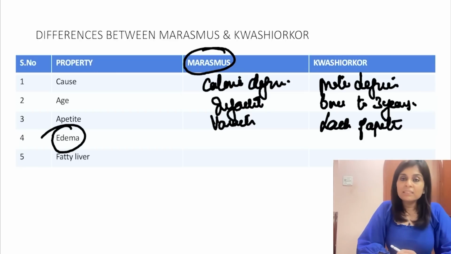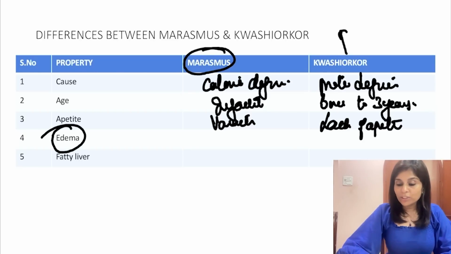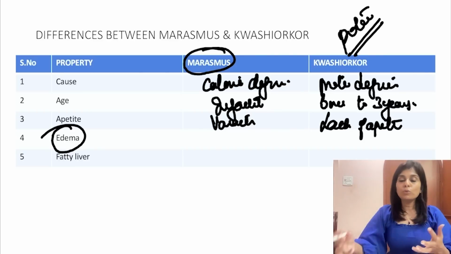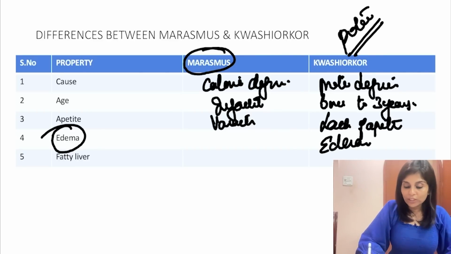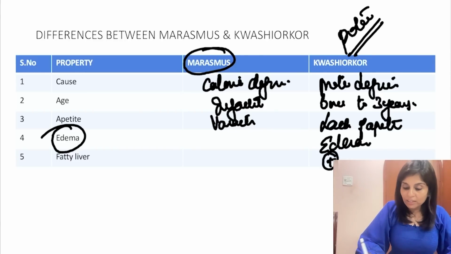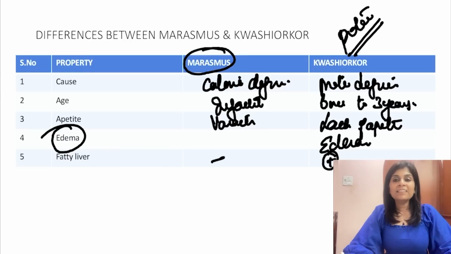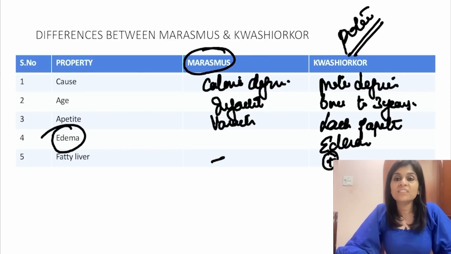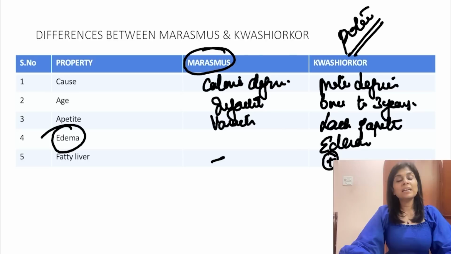And then edema, this we know, don't we? When you know that kwashiorkor is protein deficiency, when plasma protein concentration decreases, oncotic pressure is not maintained, so fluid movement happens. So edema is a feature of kwashiorkor. Fatty liver is a feature of again kwashiorkor, not of marasmus. And they say one of the reasons for fatty liver in kwashiorkor is there is lymphatic defect. So when there is lymphatic defect, the lipid output from the liver gets affected. That causes fatty liver changes. So these are the differences between marasmus and kwashiorkor.